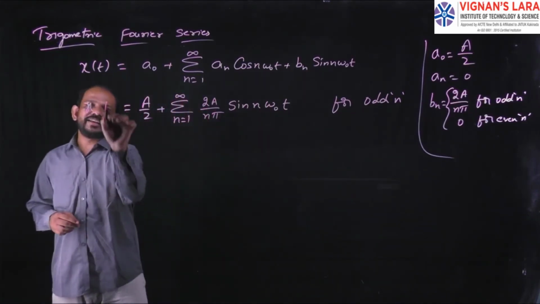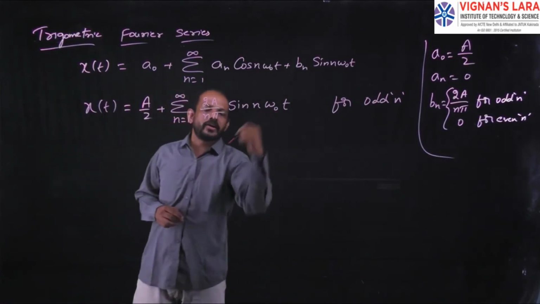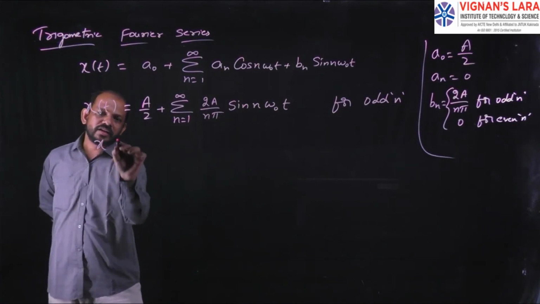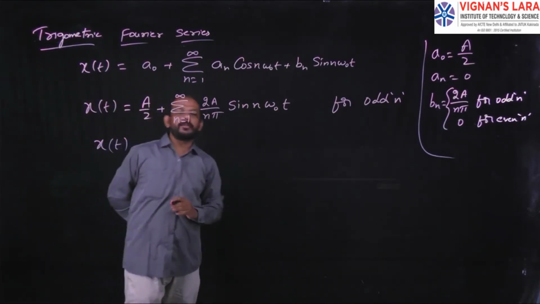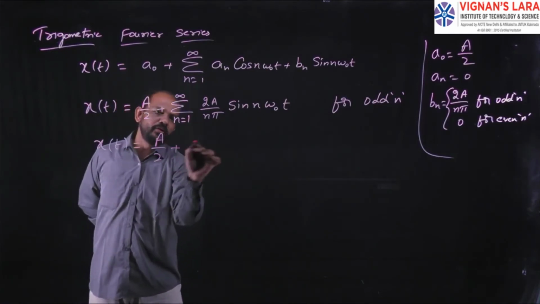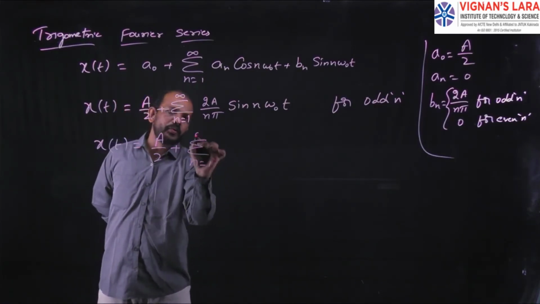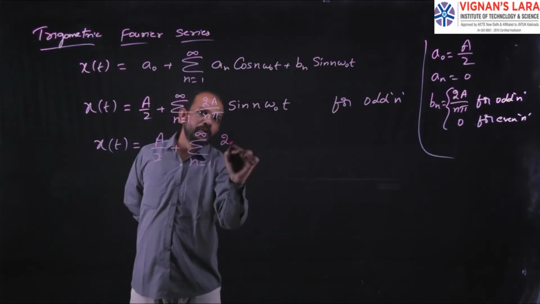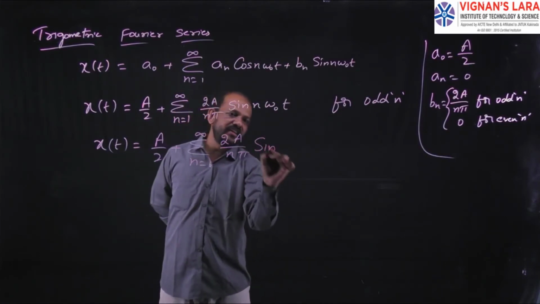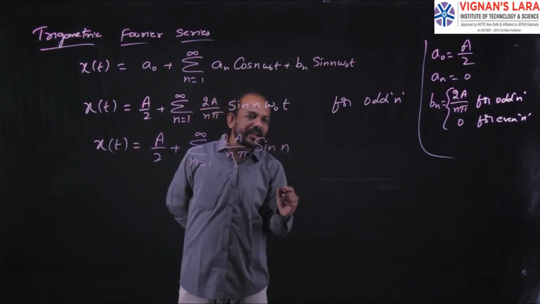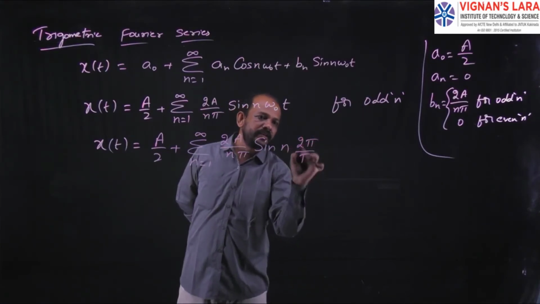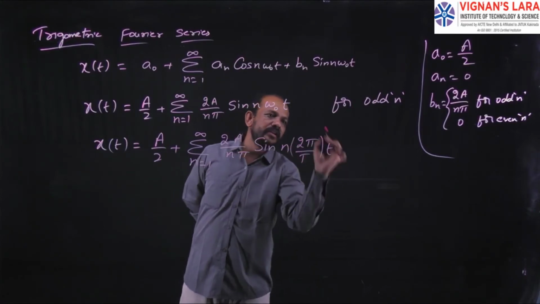If you want to write it exactly, we already know the value of omega naught. What is the value of omega naught? 2 pi by T. So the final expression for the trigonometric Fourier series representation is x of t equal to A by 2 plus summation n equal to 1 to infinity of 2a by n pi sine n, and in place of omega naught I can substitute 2 pi by capital T into small t.